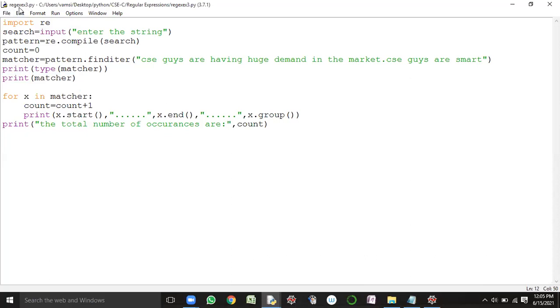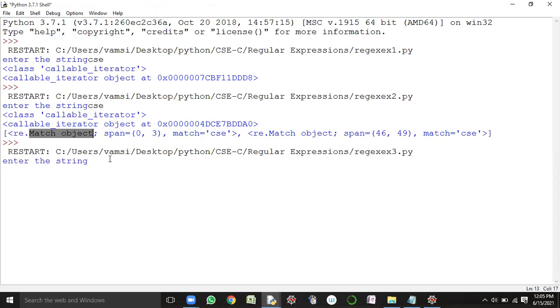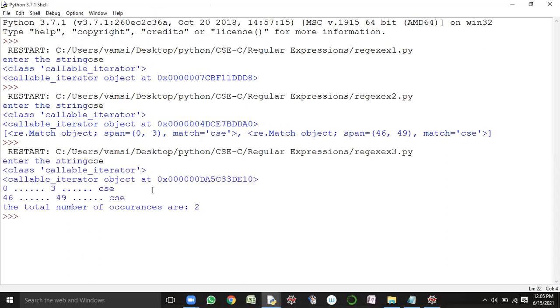So the name of the program is regular expression example 3. Run the logic. It is asking for the string, so now I am giving CSC here. So the first occurrence of the CSC object. If you consider the starting index, it is starting with index 0. Am I returning the exact end index? No, sir. So n plus 1 index is returned.